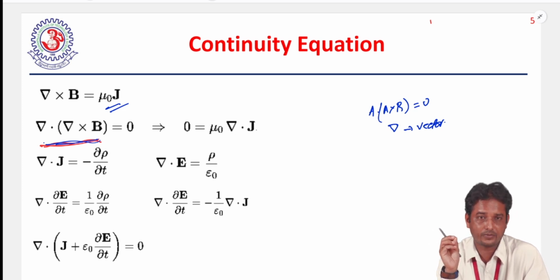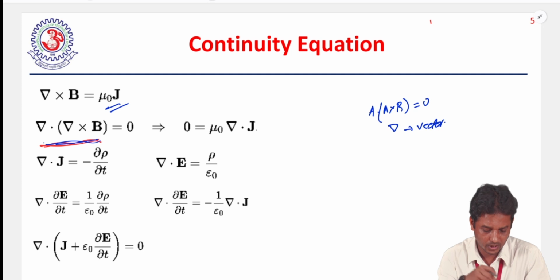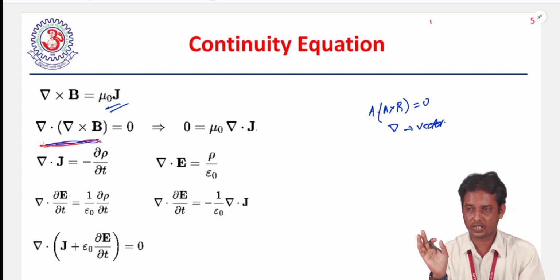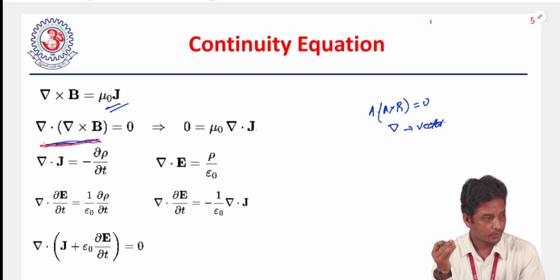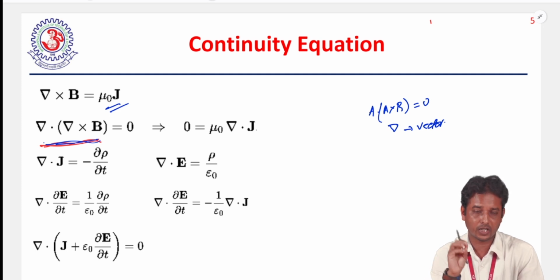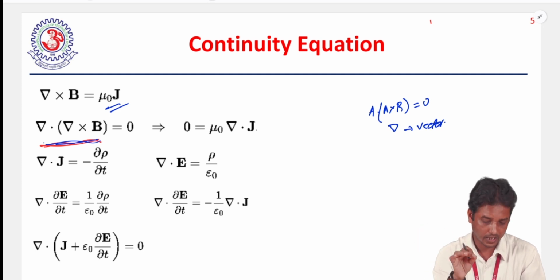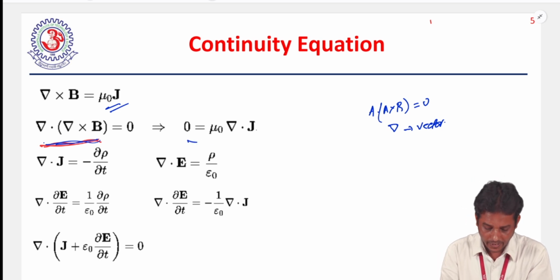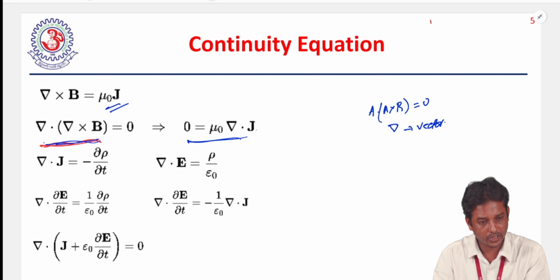We can use any operator on any equation; here we use divergence. This is not a problem. But for every operator we have to establish that the equation still holds. Here, when we apply divergence, the left side becomes 0. So the right side should also be 0.